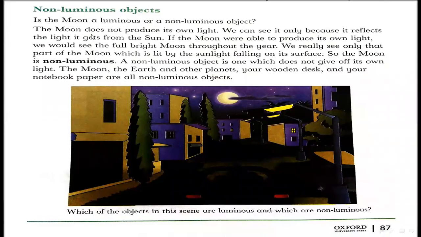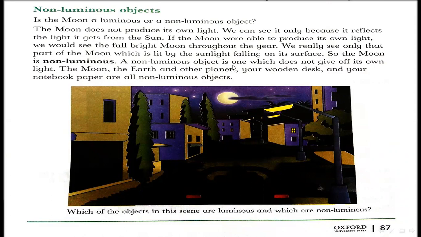Next is non-luminous object. Is the moon a non-luminous object? Yes, the moon does not produce its own light. We can see it only because it reflects the light it gets from the sun. If the moon were able to produce its own light, we would see the full bright moon throughout the year. We really see only that part of the moon which is lit by the sunlight falling on its surface. So the moon is non-luminous.